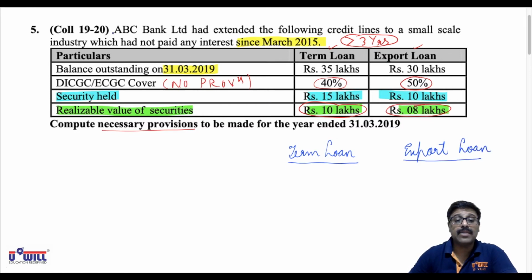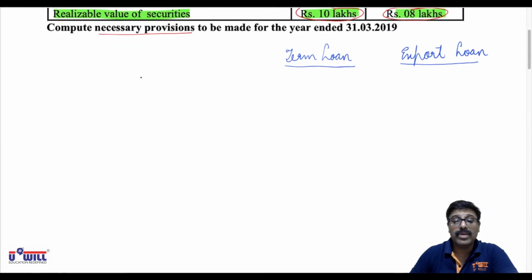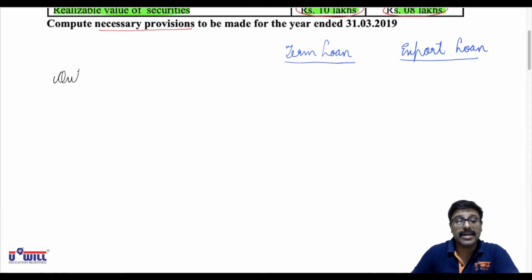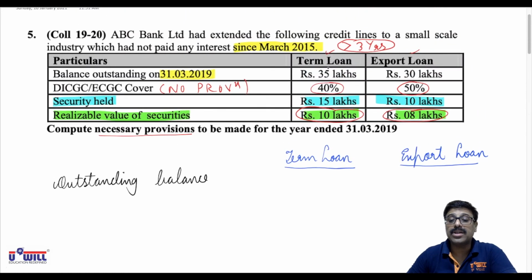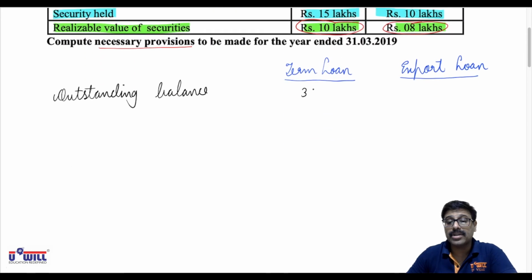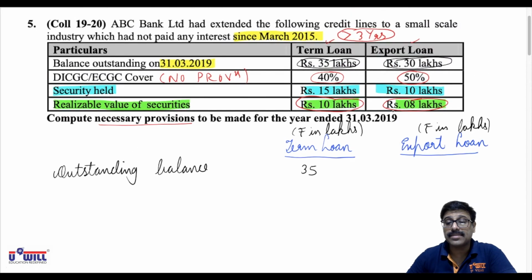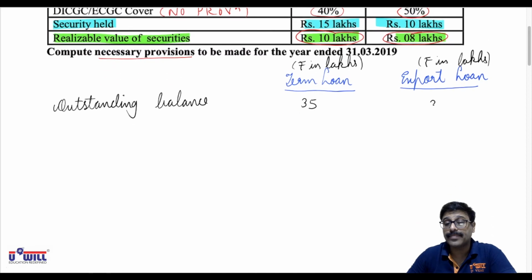Very first, as I made you write the table just now in the summary, we start with the outstanding balance. So all of you write down in your notebooks, outstanding balance. Now in case of term loans, it is 35 lakhs and export loan, it is 30 lakhs. So write down 35, and at the top you can write rupees in lakhs, or you write the entire units, 35 lakhs, and here it is 30 lakhs.